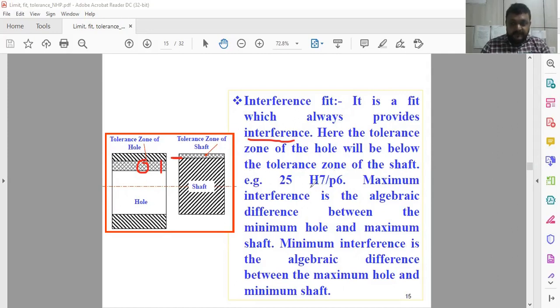We can call it a tight fit. For example, capital H for the hole system with IT grade 7, and small p with IT grade 6 will provide the interference fit. And the minimum interference is the algebraic difference between the maximum hole and the minimum shaft. This is the maximum hole and the minimum shaft. So this is the minimum interference. You can see from the figure itself to clarify the things.